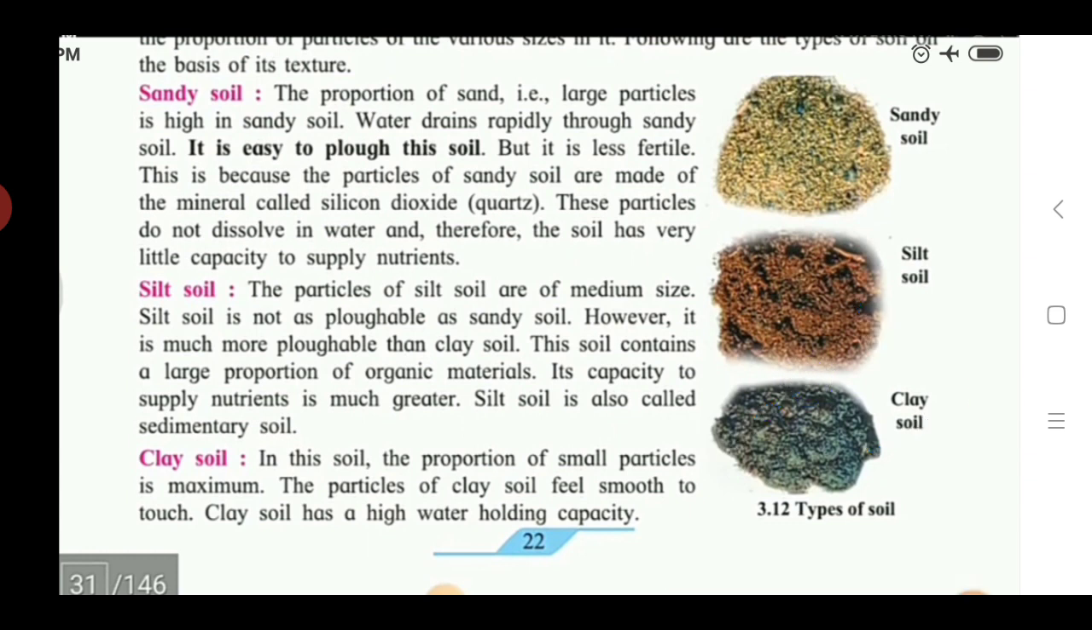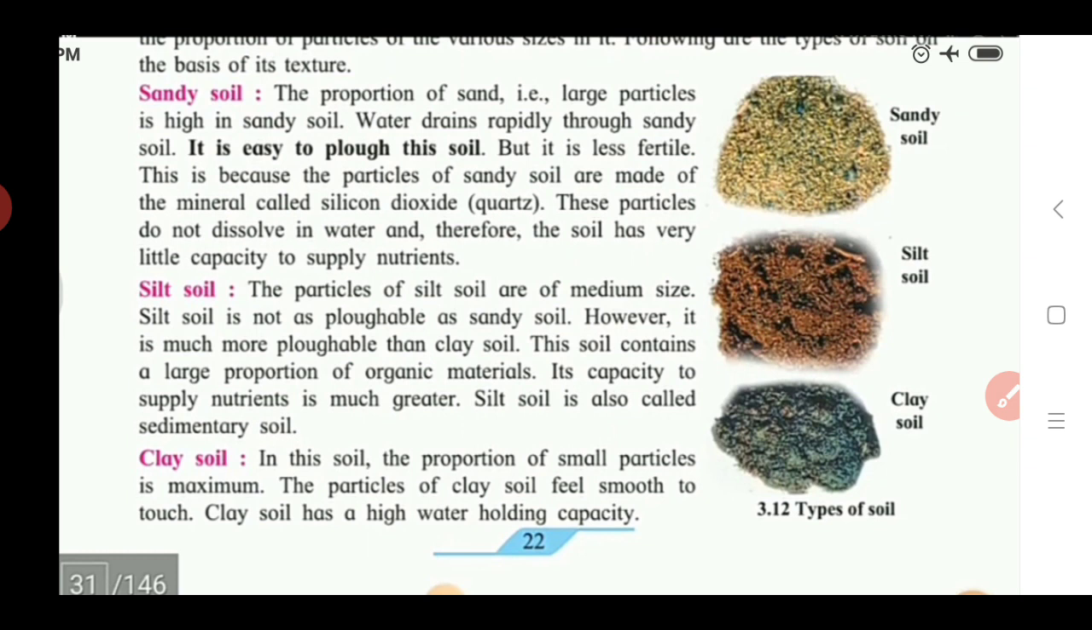And another factor is silt soil is not as easily pluggable as compared to the sandy soil. So that is the thing you have to remember. Then we see another property of this soil: it contains a large proportion of organic materials, that is, carbon compounds. So its capacity to supply nutrients is much greater than sandy soils.